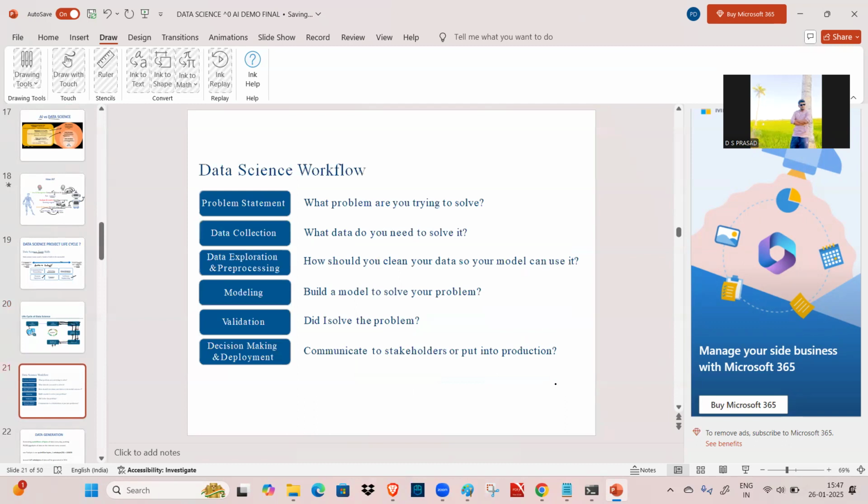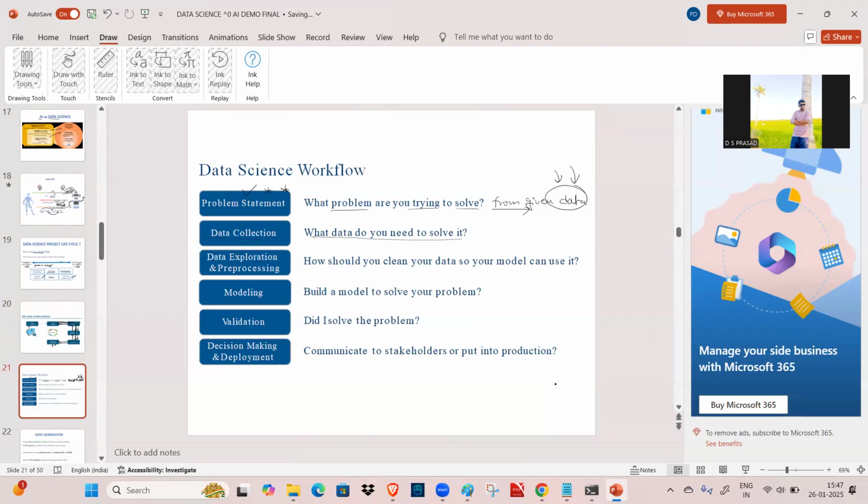And here, see the data science workflow, how it goes. First is the problem statement. What problem are you trying to solve from the given data? This data came from the client. In that data, what types of problems are you going to solve? What you can do with that data is the most important thing, and that is called the problem statement. And after that, data collection as usual.